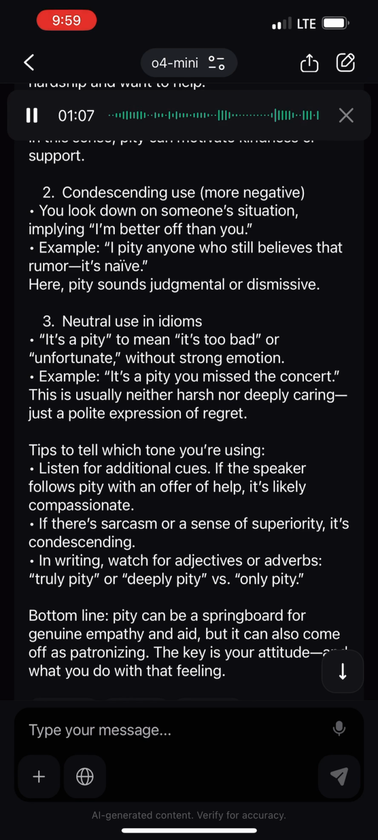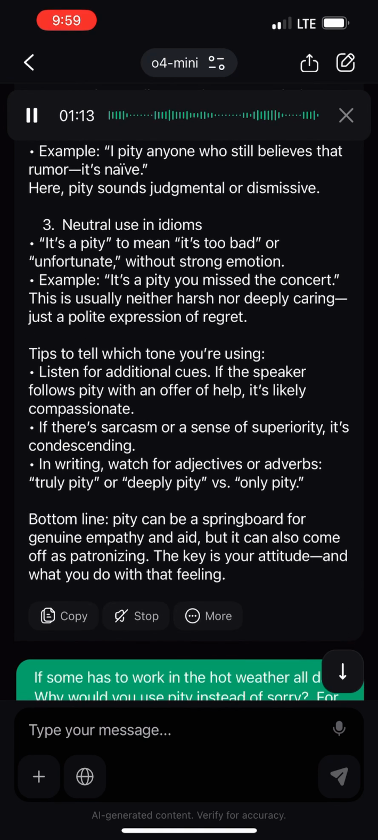Bottom line: pity can be a springboard for genuine empathy and aid, but it can also come off as patronizing. The key is your attitude and what you do with that feeling.